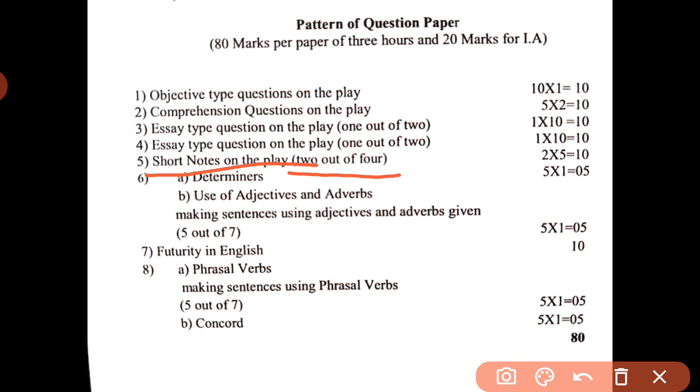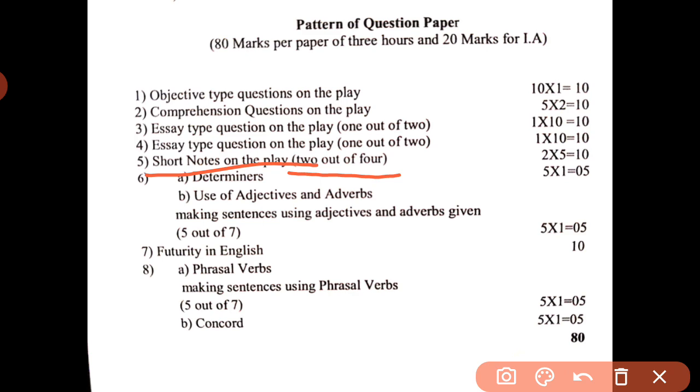So you have to write how this character is important in this play. For example, Ramnik: how is Ramnik related to Final Solutions, and why is he an important character in this play? Everything you have to write about that character in this answer.